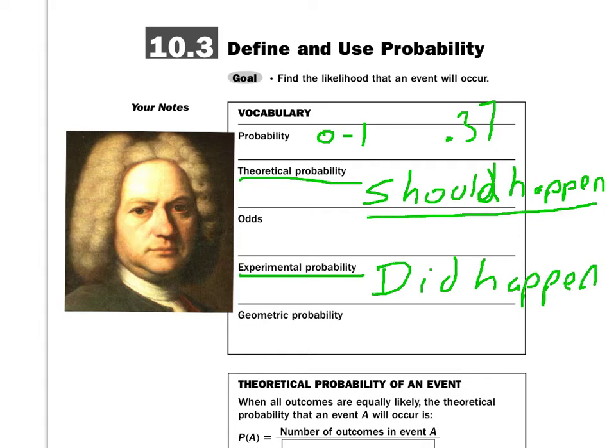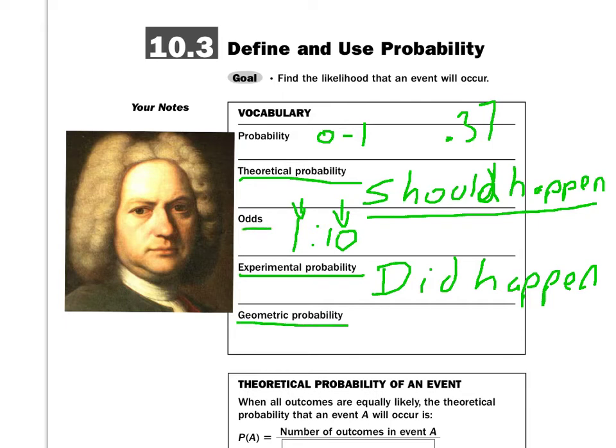Okay? Odds. We see odds a lot in things like boxing. What are the odds? When we talk about odds, we talk about event to event. Your Tiger Woods' odds of winning are 1 to 10. That means the chances of him winning is 1, and the chances of everybody else winning is 10. In probability, we might say that's 1 out of 11. But in odds, we say 1 to 10. So you'll see how those things are different. And when we see the word odds, we have to think a little differently.